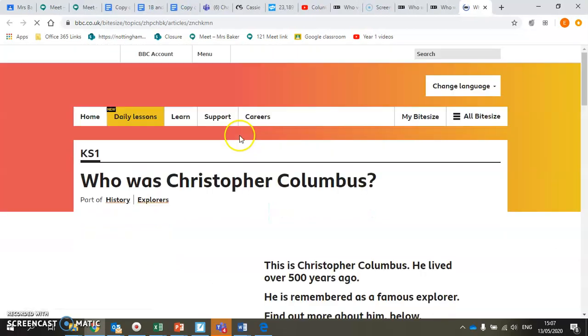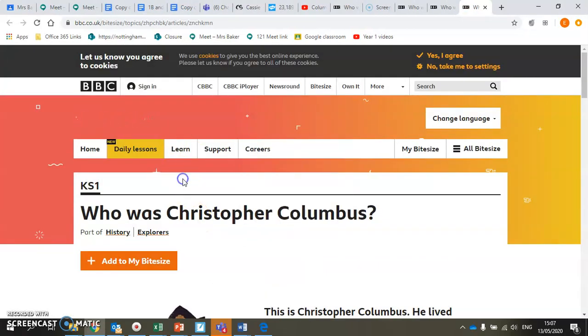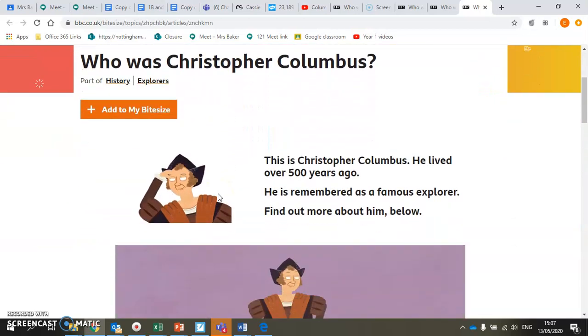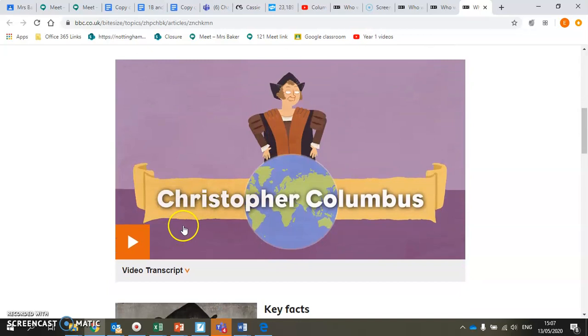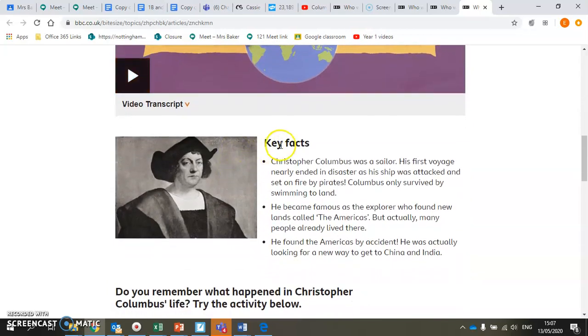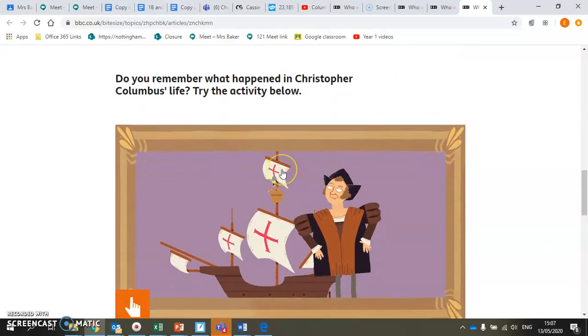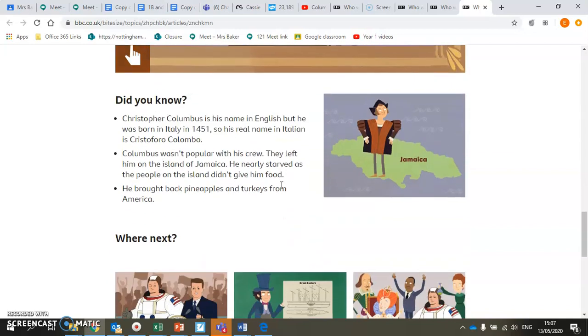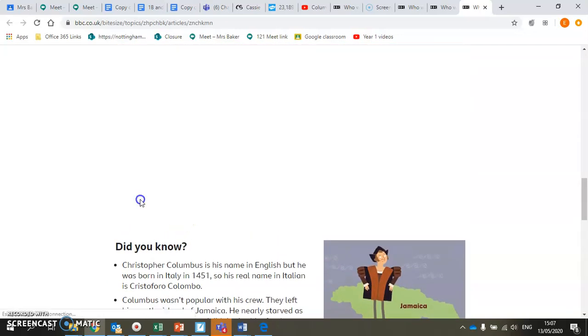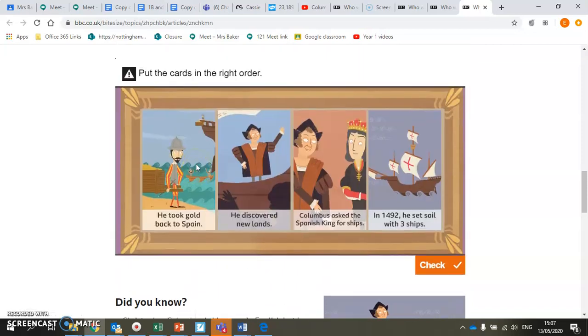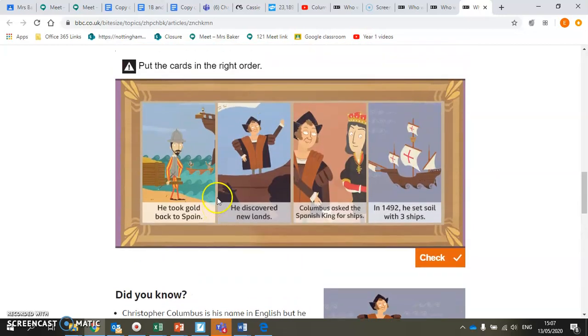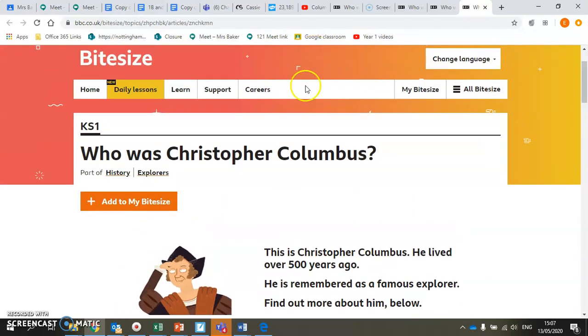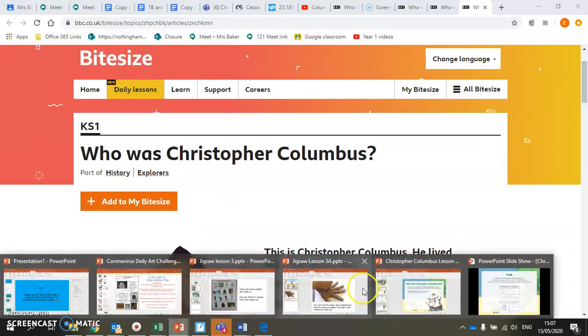This takes you to this website, which is the BBC Bitesize, and it says here, who was Christopher Columbus? There is a little film to watch here, which is really nice. There are some key facts, if you need that for your writing. And there's a little activity here below. If I click on that, I'll show you. What you have to do is put these cards in the right order. And then when you've moved them around, you press check. And there are some more facts here. So you can have a look at this page. Both of them are on my PowerPoint.